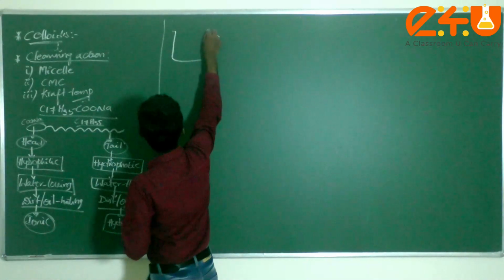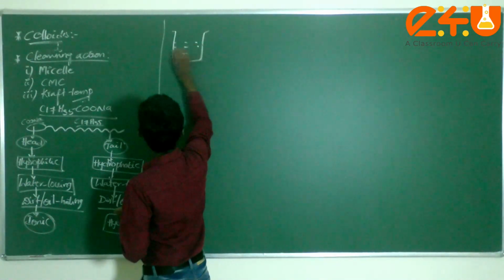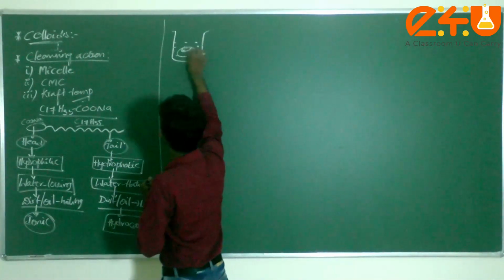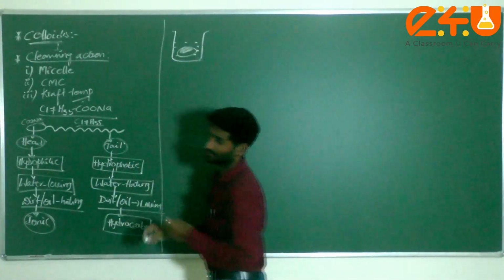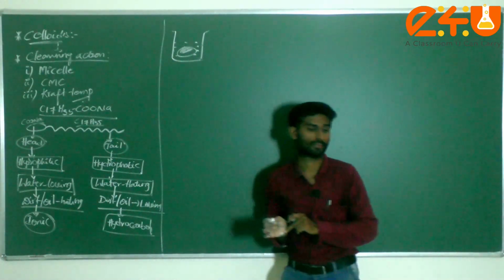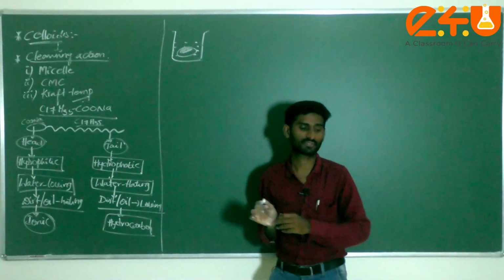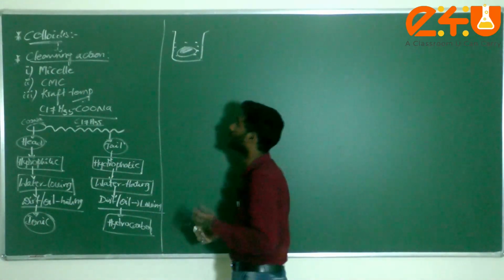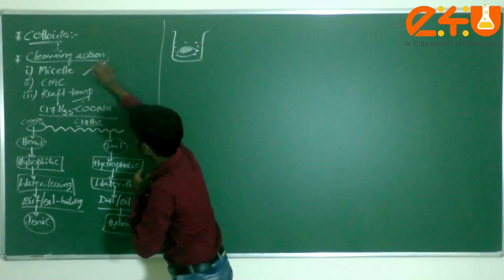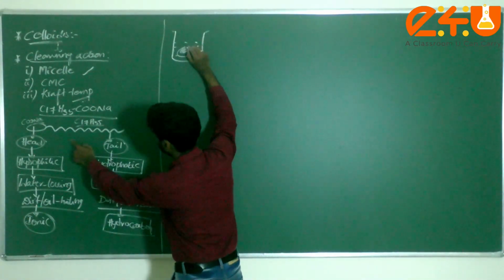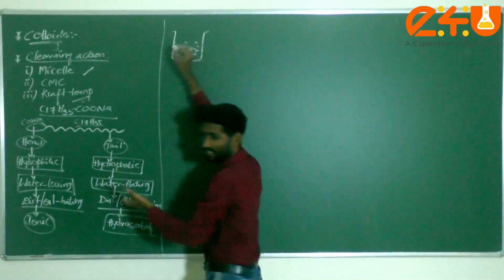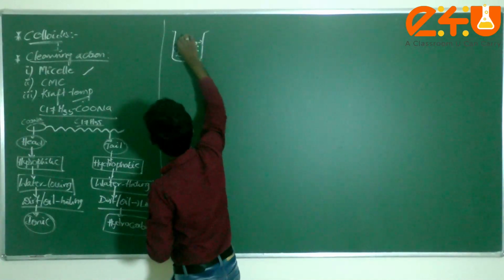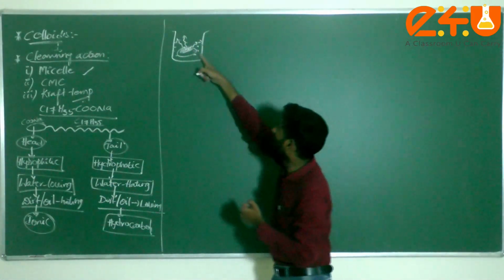Now I am taking, this is called, dear students, a soap solution. I just added one cloth. In the cloth there is some dirt. After you add the soap solution to any type of clothes, slowly, if you check into the bucket, we observe many bubbles. Now these soap molecules, that means this hydrocarbon part, try to remove the dirt or oil from the surface of the cloth. Like this it happens.